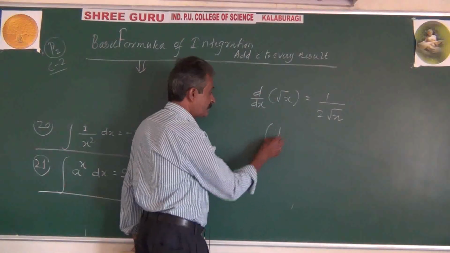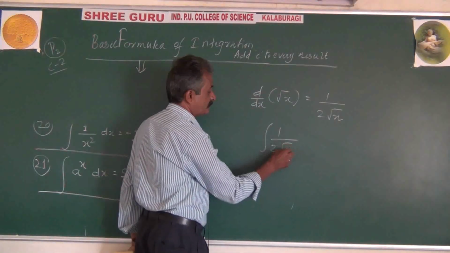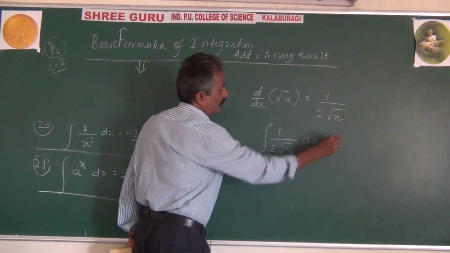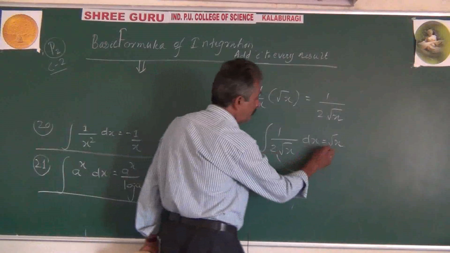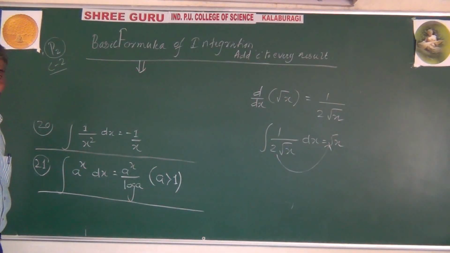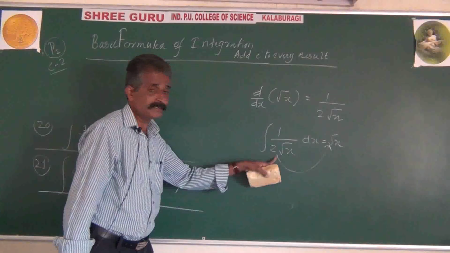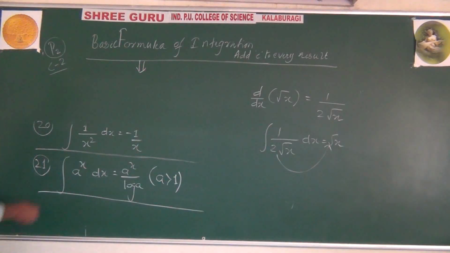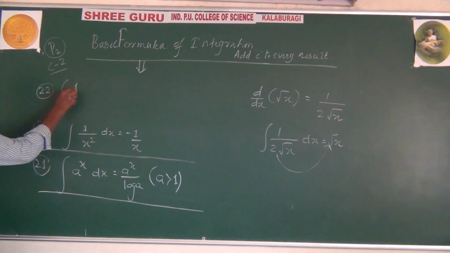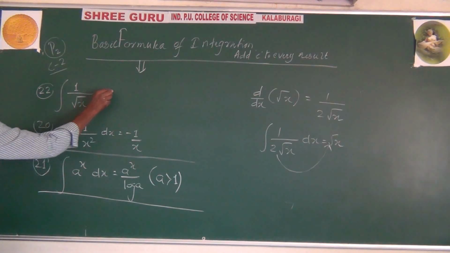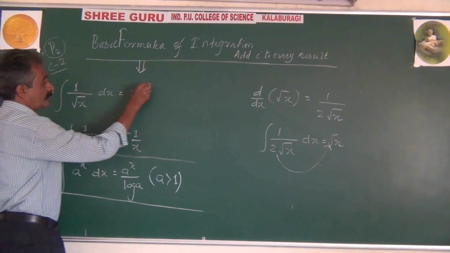Reversing, integration of 1 by 2 root of x dx will be equal to root x. Or 2 can be cross multiplied. On cross multiplication, we get that integration of 1 by root x is equal to 2 root of x. So the second formula is: integration of 1 by root x dx equals 2 root of x.